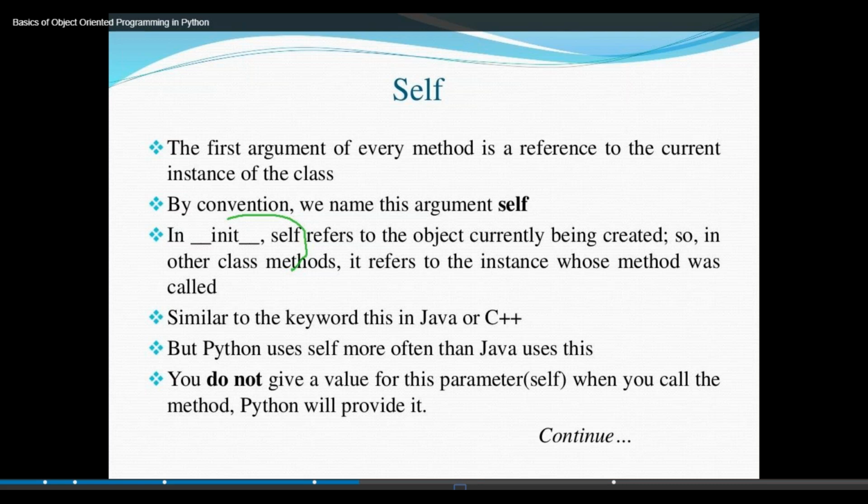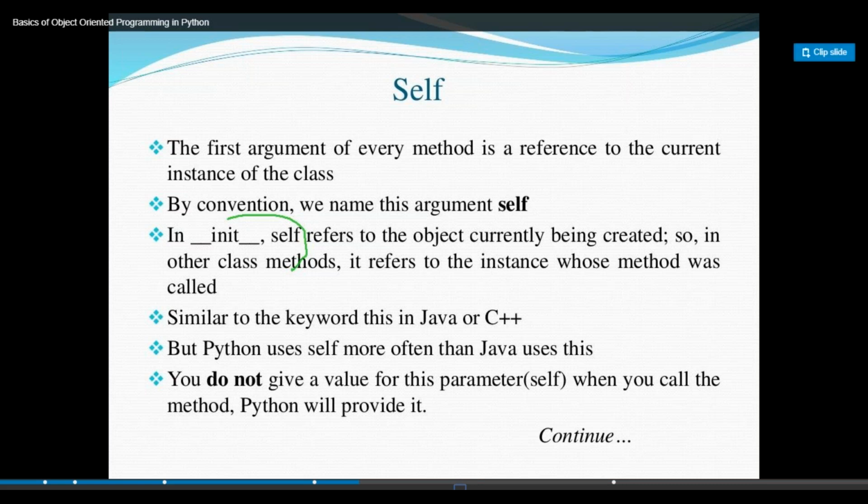In Java we use this and super; here we are using self. You do not give a value for this parameter self. When you call the method in Python, it will provide it. Okay, so this is called self.